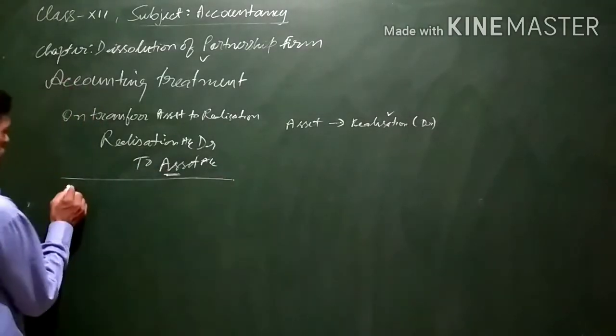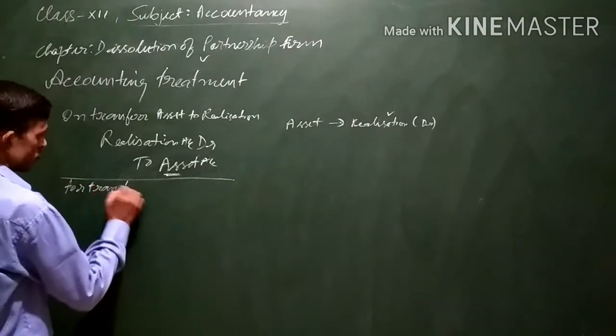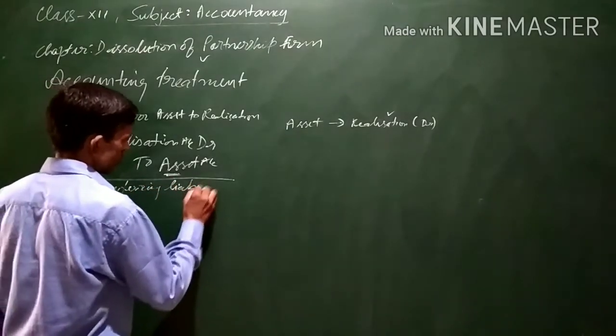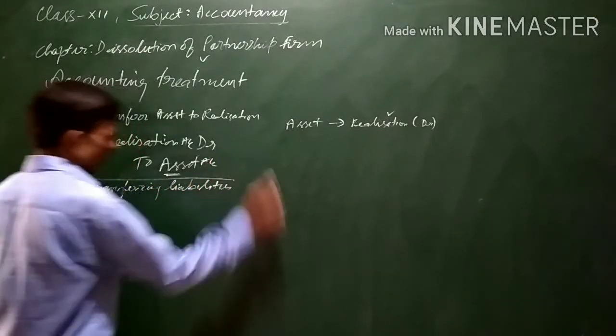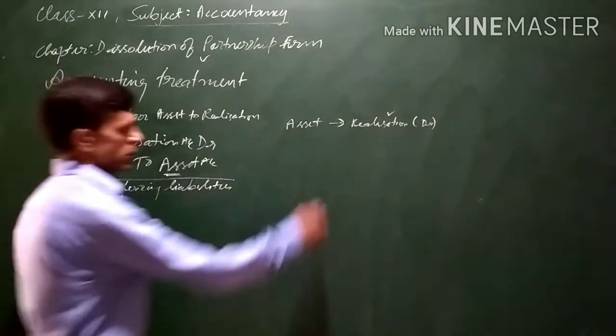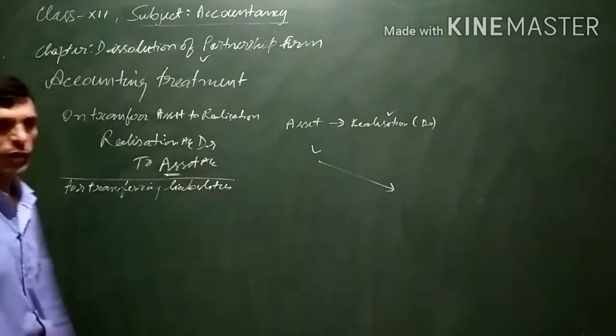Similarly, for transferring liabilities, liabilities are transferred to the credit side of realization account, as I just told you, in the format which we have drawn.